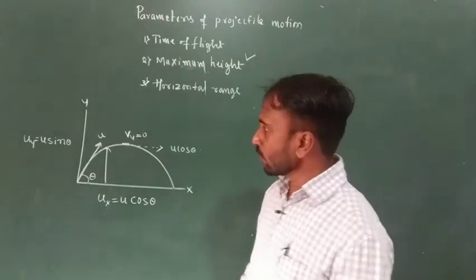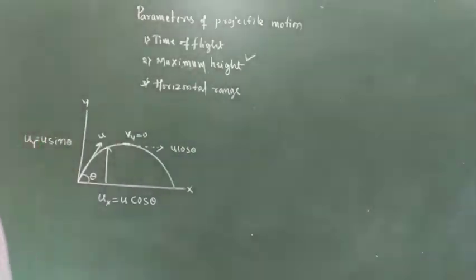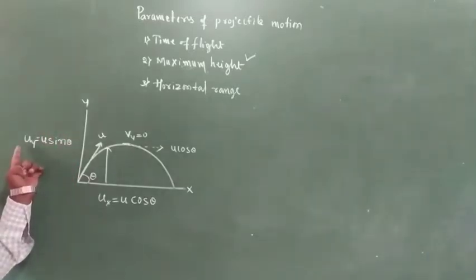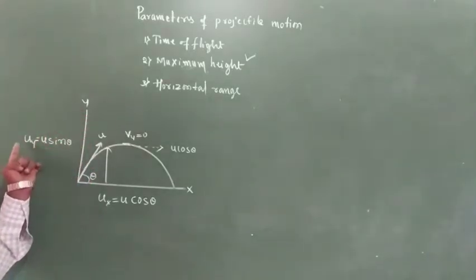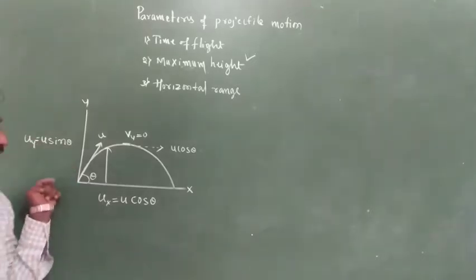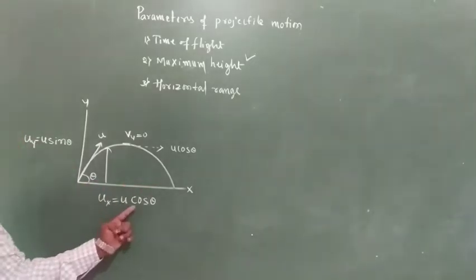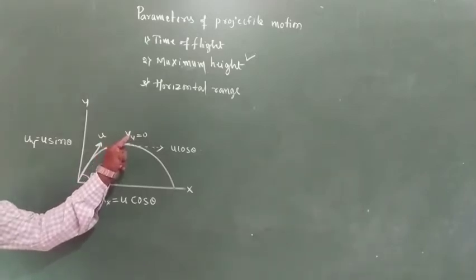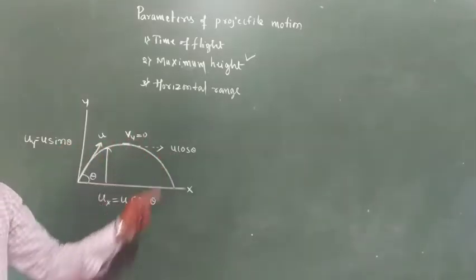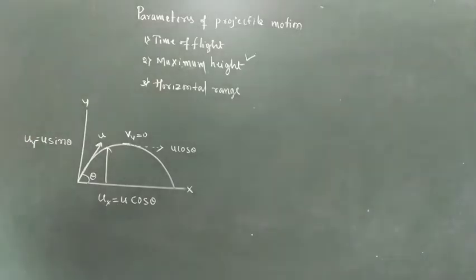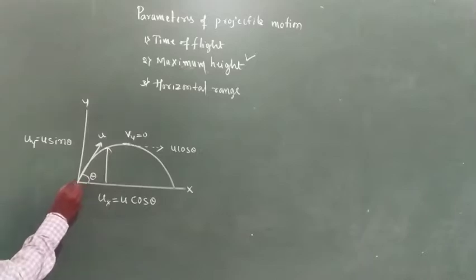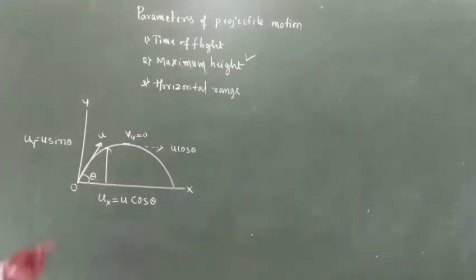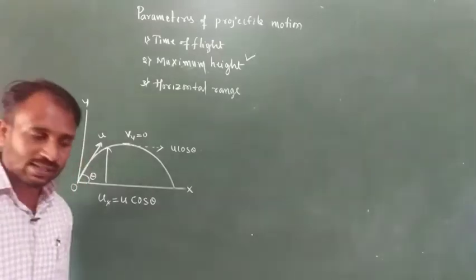Here also we consider the same diagram along the y component. The y-axis component is u sin theta, and the x-axis component ux is equal to u cos theta. At maximum height, the final velocity along the vertical component is 0, and the horizontal component is u cos theta. You already know these things: theta means the angle of projection, O is the point of projection, this is the direction of the projectile, and u is the initial velocity.